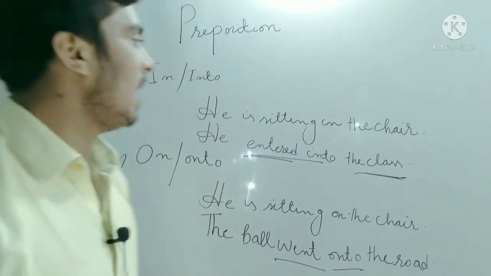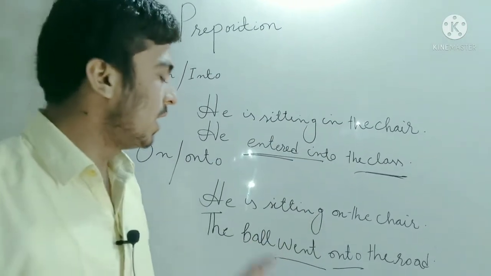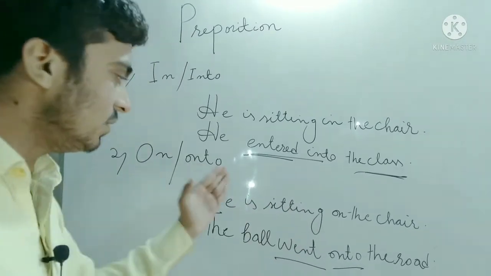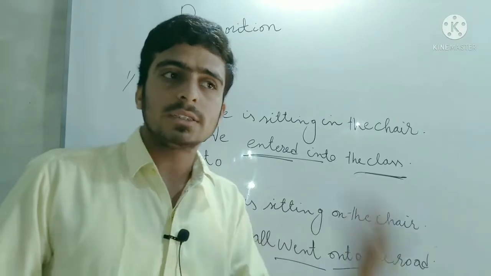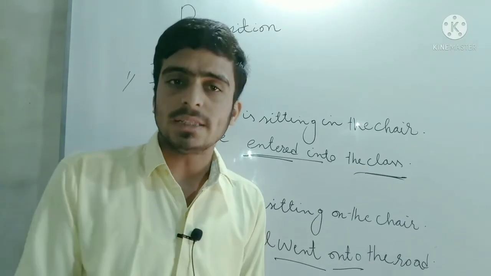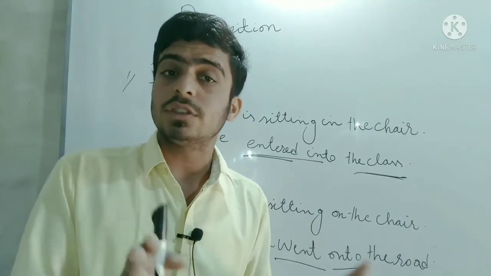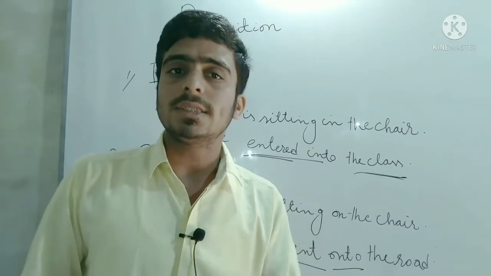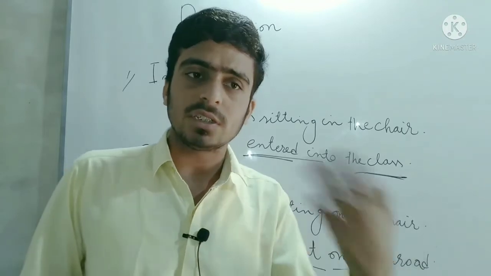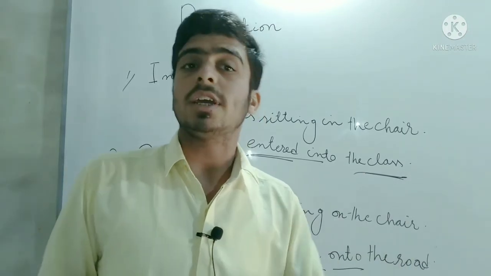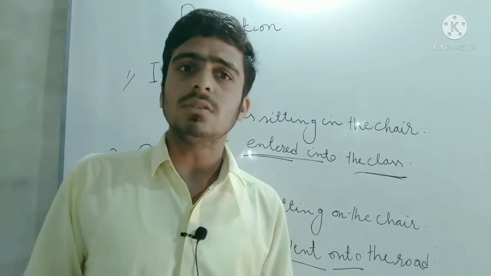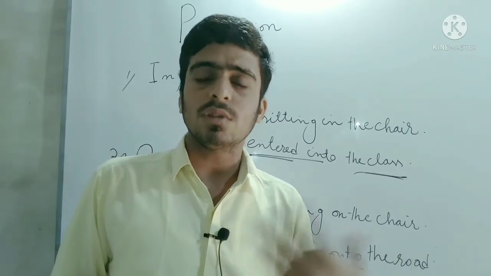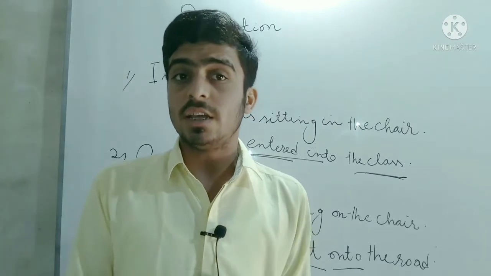You will see that I have given this in the lecture, and I am going to repeat these structures. I told you that "on" is used for the things which have a surface. Just like "I am sitting on the chair," it means I am sitting on the chair which has no arms. But whenever you use "in" with the chairs, "he is sitting in the chair," it means that he is sitting in that chair which has arms. Okay, whenever you use "in" with the chair, you will say that the chair has arms, and whenever you use "on" with the chair, you will say the chair has no arms.